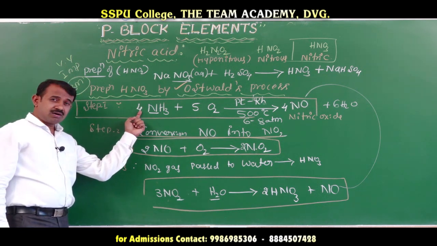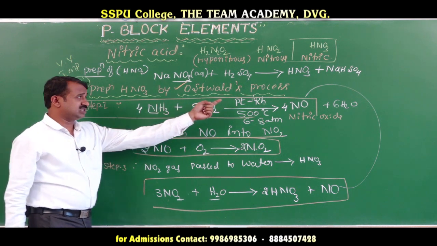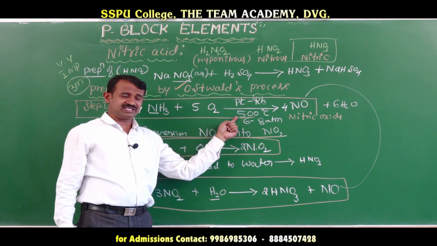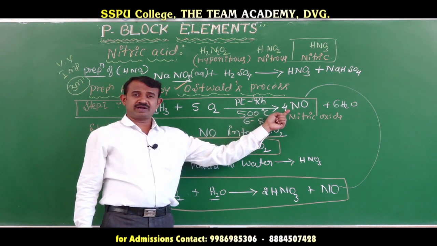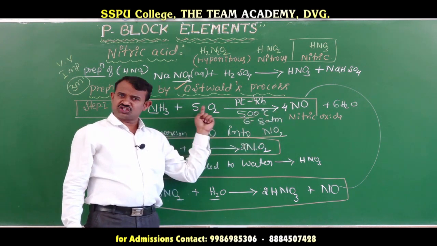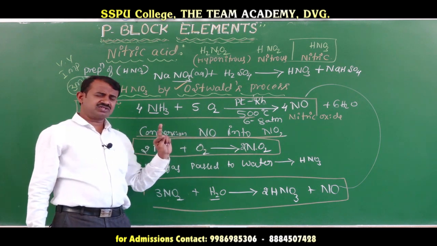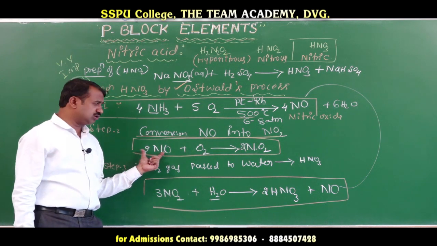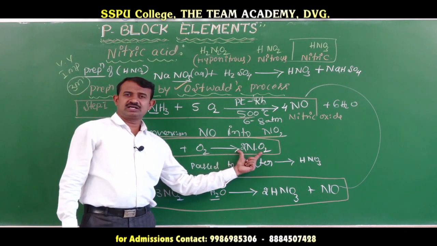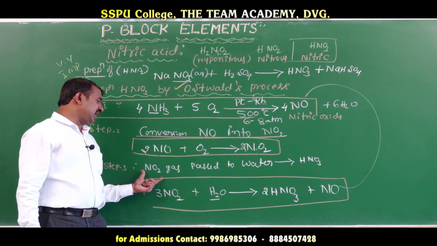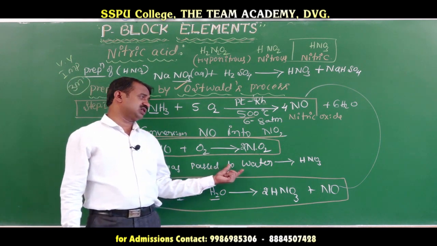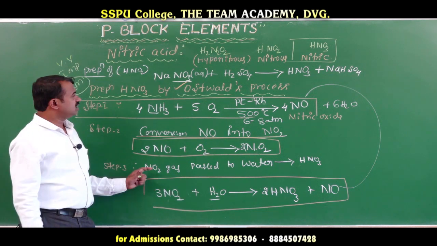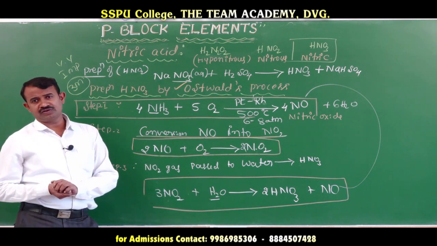Step 1: when ammonia is oxidized with oxygen in the presence of platinum or rhodium catalyst at 500 degrees Celsius under pressure, it forms nitric oxide. Write the equation. Step 2: nitric oxide is converted to nitrogen dioxide. You take 2 molecules of NO and 1 oxygen, and you will get nitrogen dioxide. Step 3: nitrogen dioxide gas is passed into water, and you will get nitric acid. This is the important reaction. This is the preparation of nitric acid.